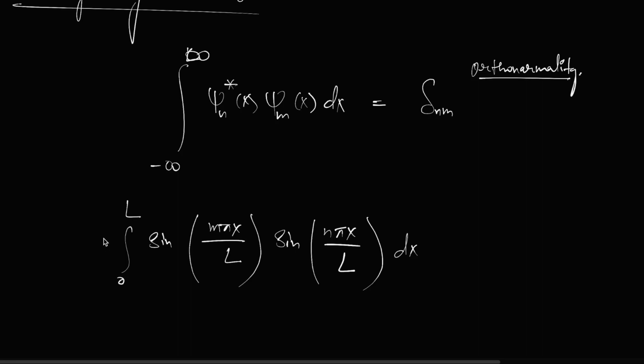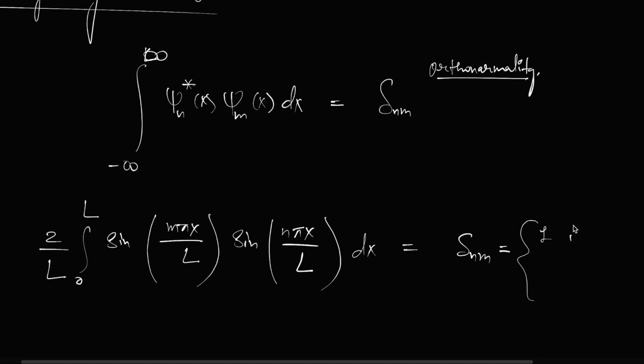There is root 2 by L also multiplied on both sides, so that will come outside and become 2 by L. Root 2 by L into root 2 by L is 2 by L, and that is equal to delta nm, which means 1 if n is equal to m and 0 if n is not equal to m.